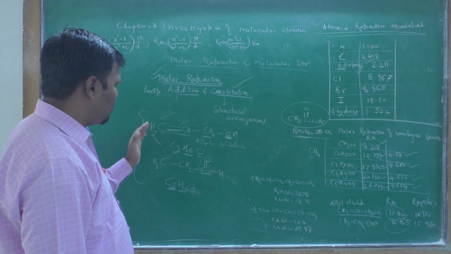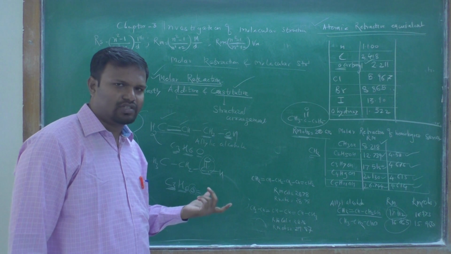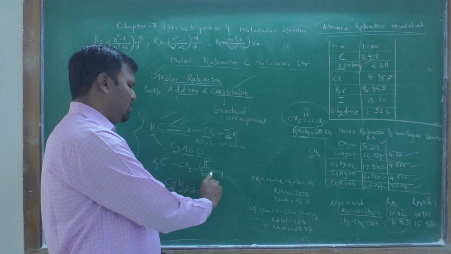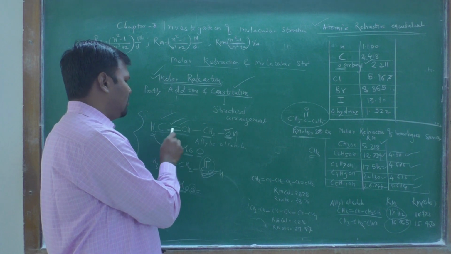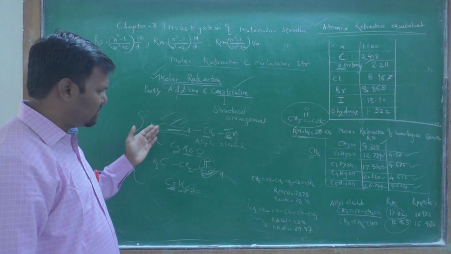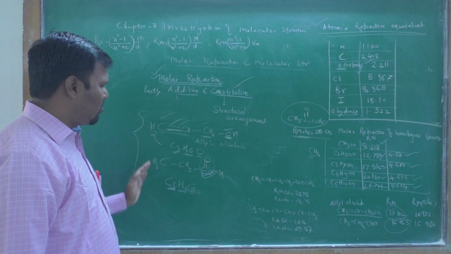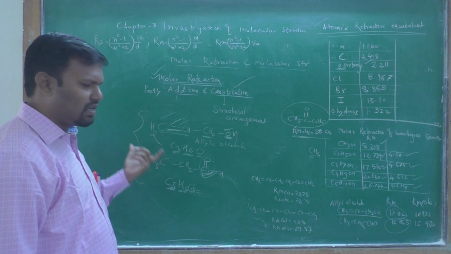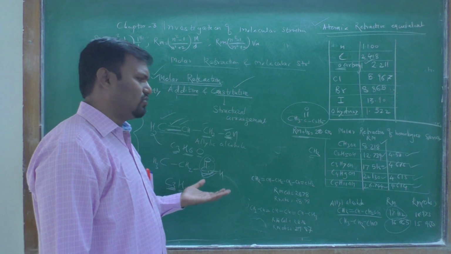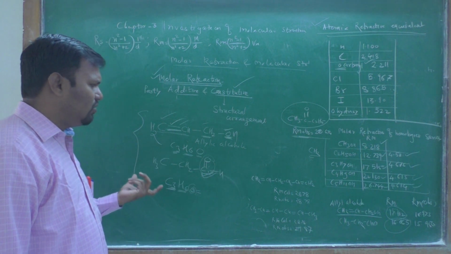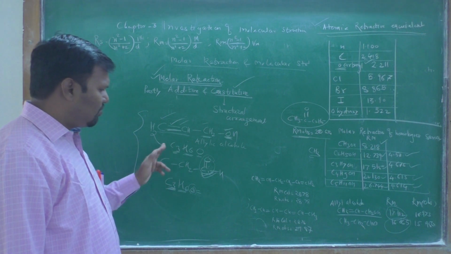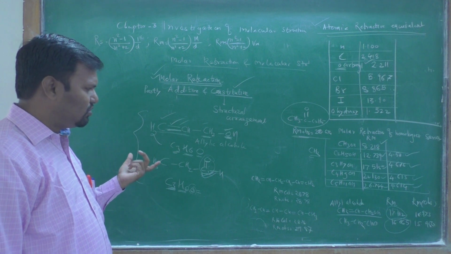If the structure of the molecule is changed, that is, the functionality changes, in this case the aldehyde functionality, and in this case the alkene functionality. Therefore, when the functionality or the structural arrangement of the molecule is changed, the molar refraction value is changed. Though they have the same molecular formula, the Rm value is different.